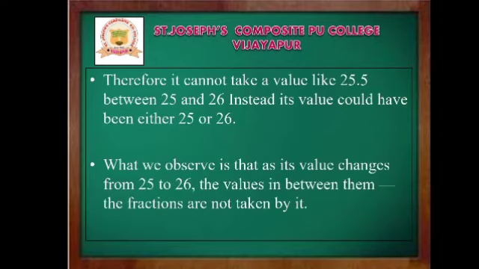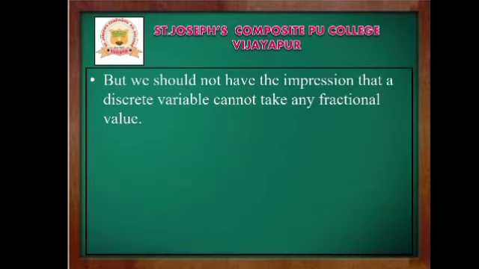Therefore, it cannot take a value like 25.5 between 25 and 26. Instead, its value could be either 25 or 26. We cannot say 25.5. What we observe is that its value changes from 25 to 26. The values in between, the fractions, are not taken by it. So remember, under the discrete variable, fractional values could not be taken at any cost. But we should not have the impression that a discrete variable cannot take any fractional value.